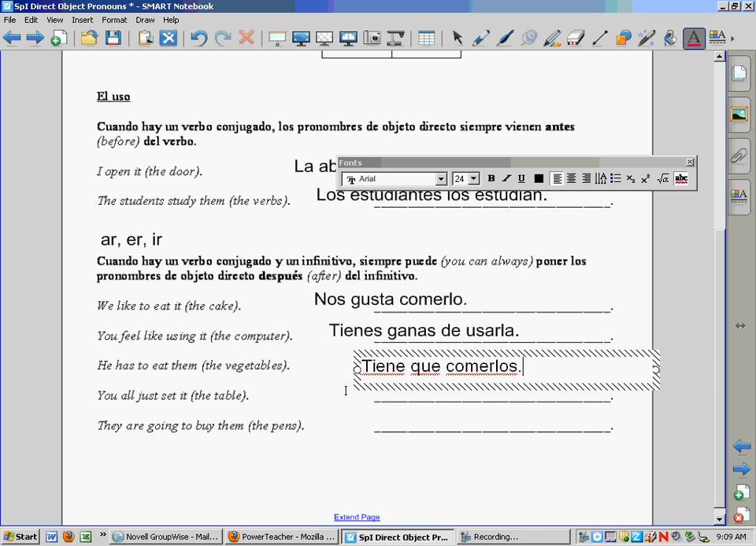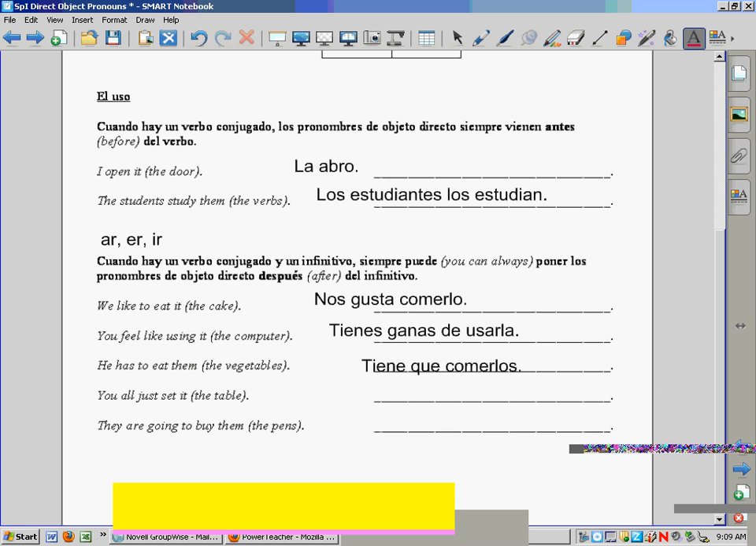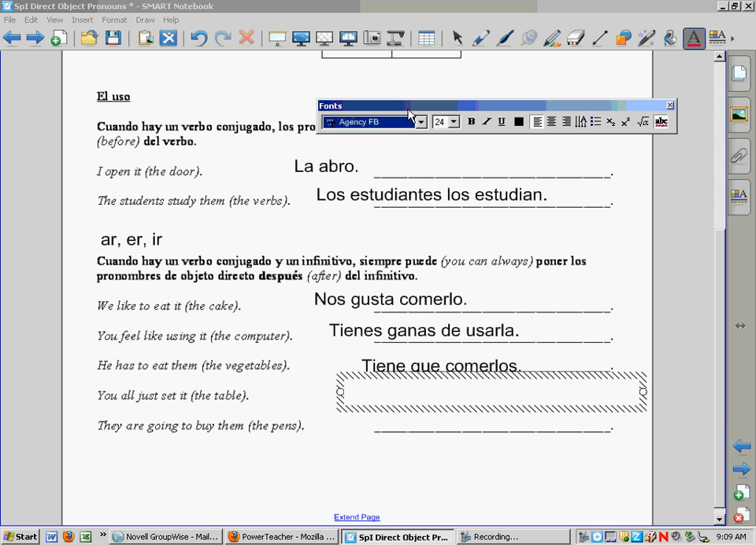Two more examples, again related to the quiz we did on Tuesday. You all just set the table. So to just have done something, acabar de, let me just fix this font here.